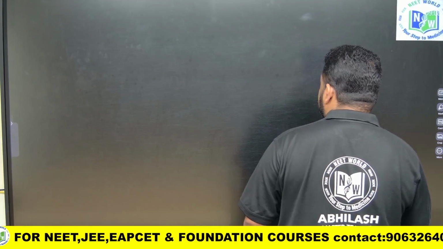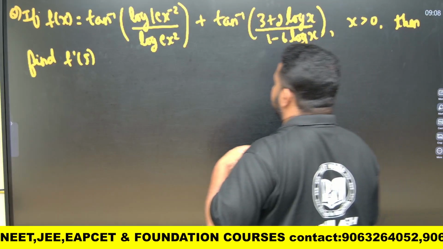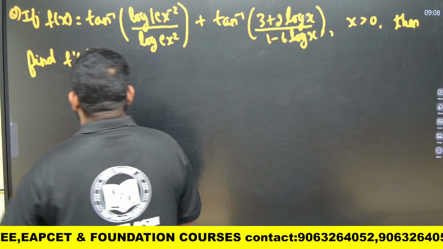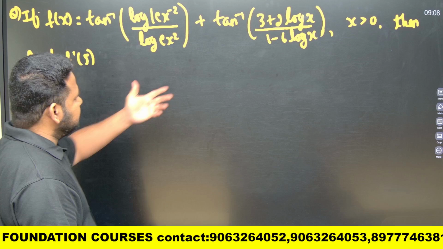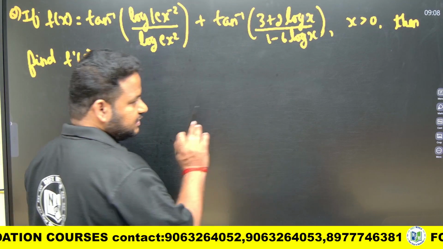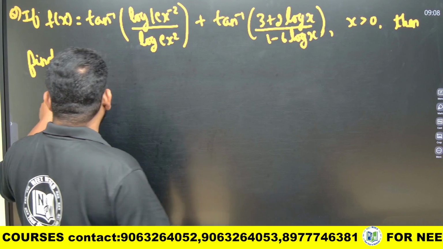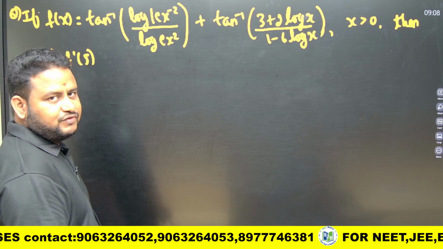Let us move to the next question. Okay, this is the last question for this topic. See here, they have given f of x is equal to tan inverse of something plus tan inverse of something, x is greater than 0, that is x is positive. So we have to find f dash of phi.